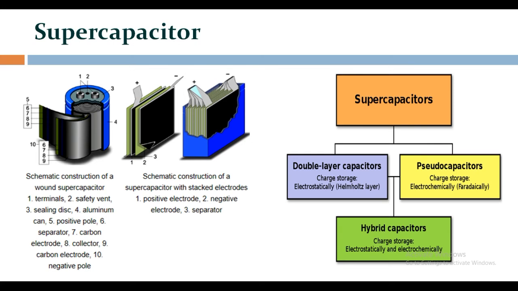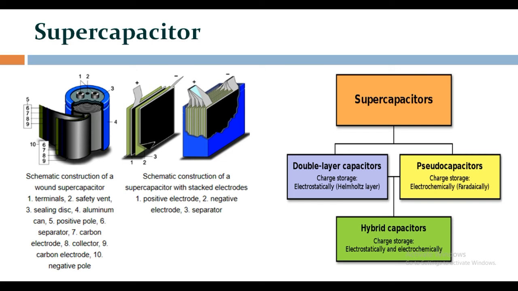Supercapacitor. A supercapacitor, also called an ultracapacitor, is a high capacity capacitor with a capacitance value much higher than other capacitors, but with lower voltage limits, that bridges the gap between electrolytic capacitors and rechargeable batteries. It typically stores 10 to 100 times more energy per unit volume or mass than electrolytic capacitors, can accept and deliver charge much faster than batteries, and tolerates many more charge and discharge cycles than rechargeable batteries.